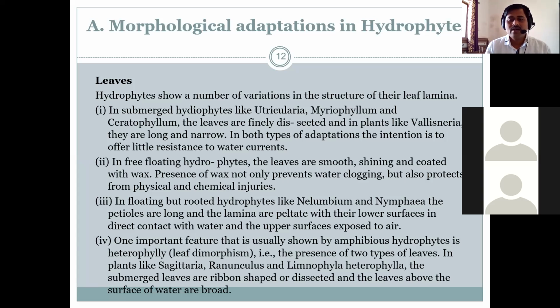Ranunculus, Limnophyton, Hydrophylla, किंवा मी आता मगाशी म्हणलं just like particularly hydrophyta. So all these are nothing but particularly they are showing such type of heterophylly or having two types of leaf, दोन प्रकारचे लीफ त्याच्यामध्ये दिसतात. काही लीफ असतात ते अबोव ग्राउंड असतात, ते आकाराने थोडे स्मॉलर असतात, आणि जे पाण्यामध्ये फ्लोट होतात ते आकाराने मोठे राहतात. The submerged leaves are ribbon shaped or dissected, and the leaves above the surface of water are broad. जे काही leaves above the surface असतात ते ब्रॉड असतात.